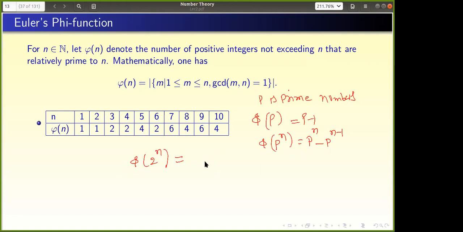Anyone else can help. Your formula is correct. Now apply it, then tell me.